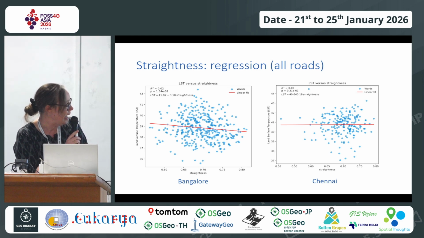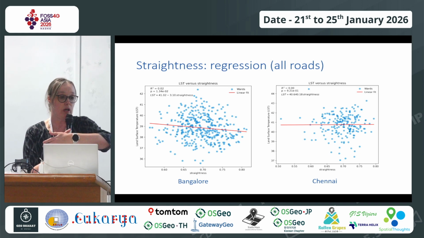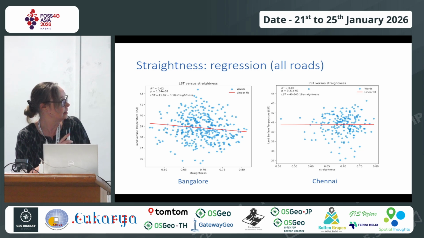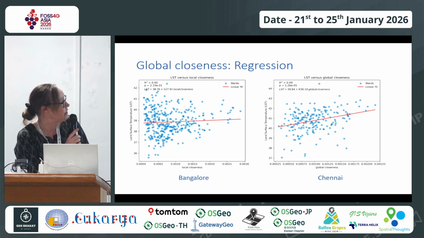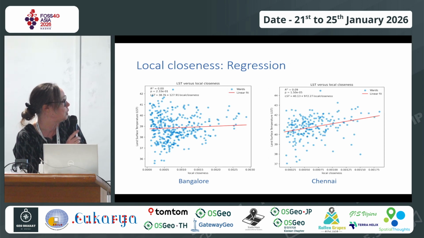For Chennai, we see a positive slope for both the roads. So for Bangalore, there is some evidence, although very low, but statistically significant, that the straightness of a road is having a negative impact on the land surface temperature. The idea is there is more air going through. It's not so closed, so that's why the LST is down. If the network is denser in terms of these nodes, we also see a positive relationship, what we expect. Like I said, again, the R squares are lower, but there is some evidence.